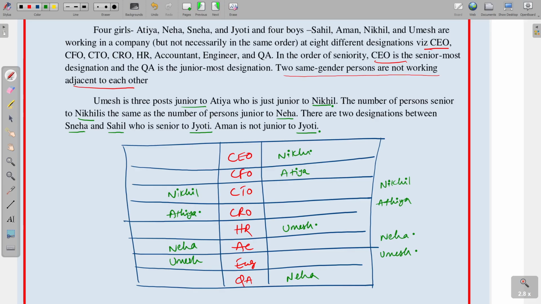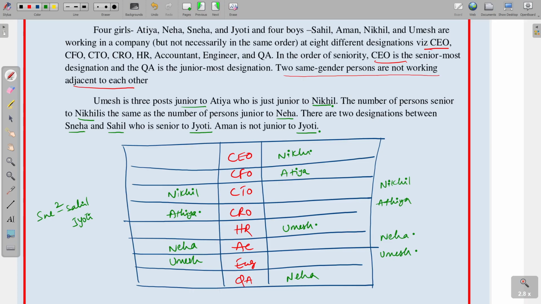Next, there are 2 designations between Sneha and Sahil, who is senior to Jyoti. Between Sneha and Sahil there are 2 positions, and Sahil is senior to Jyoti. Aman is not junior to Jyoti.